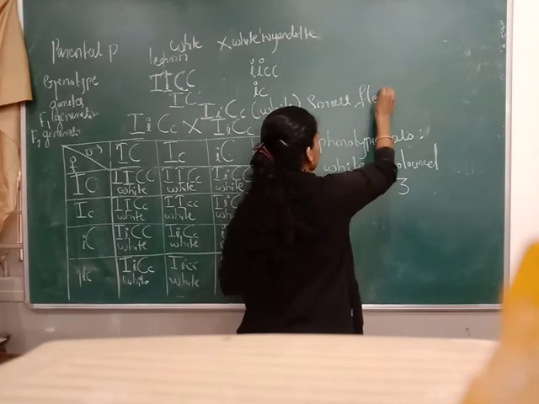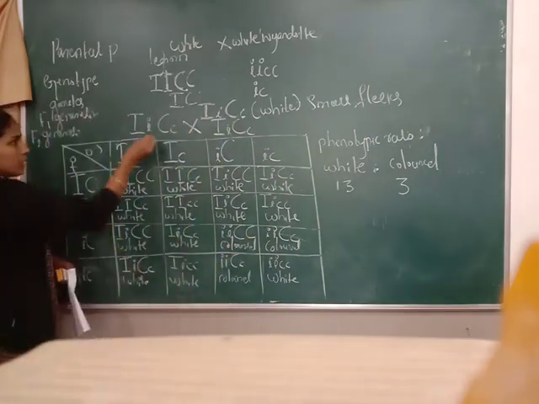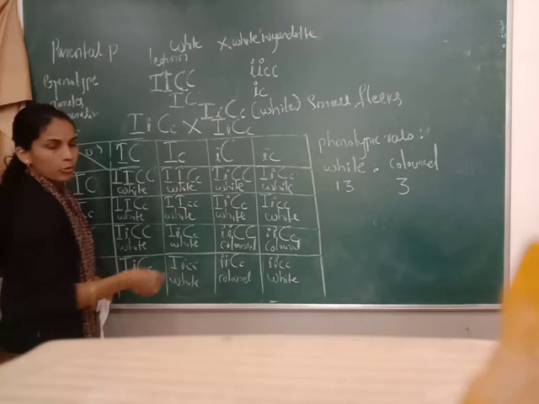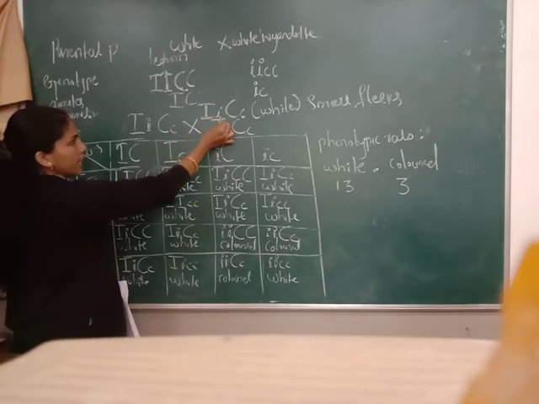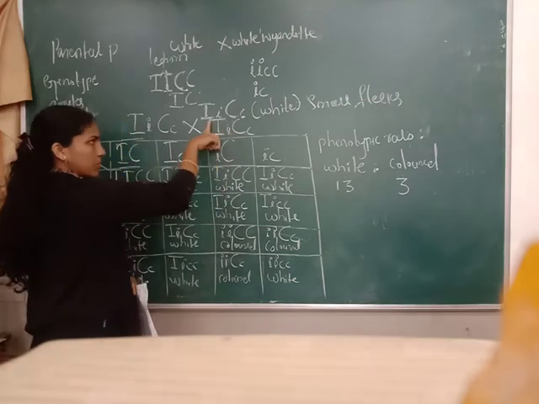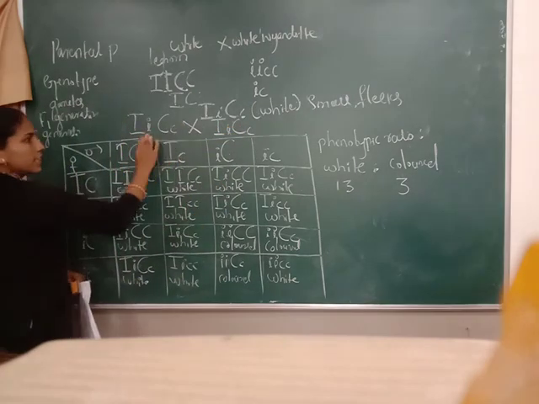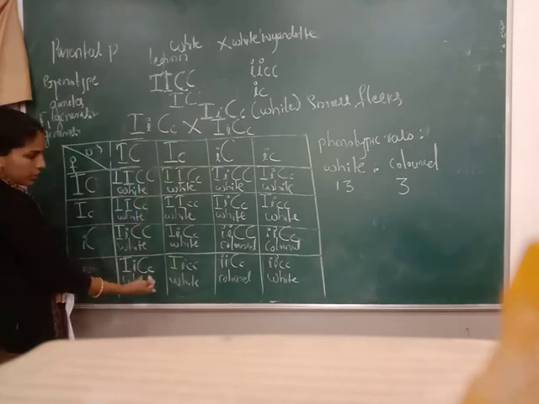The chickens look like they have small flecks, and again these are self-crossed. Here capital I, capital C, small c. Again you take the same, capital I, capital C, small c. Then these are self-crossed and produce the F2 generation offspring like this.